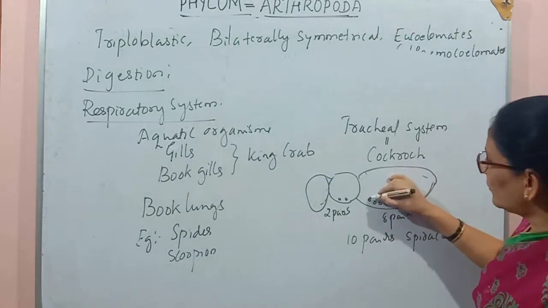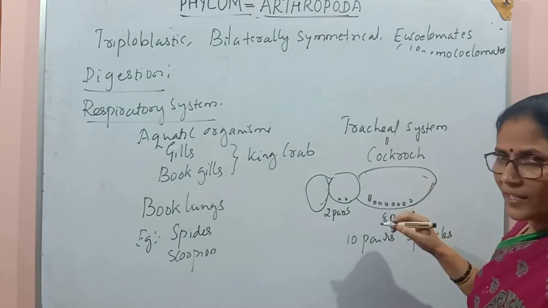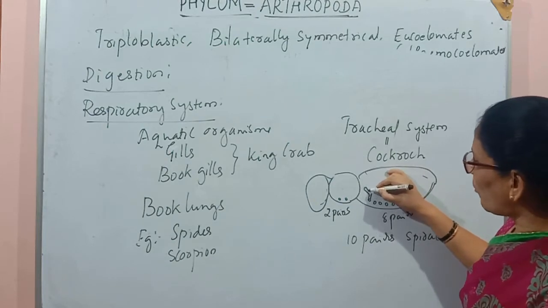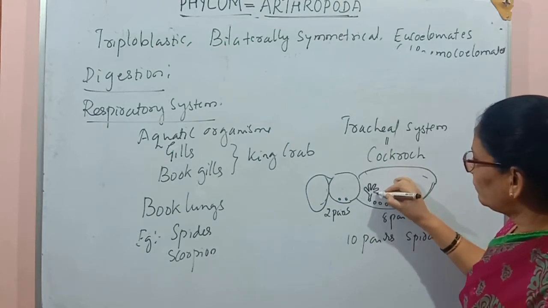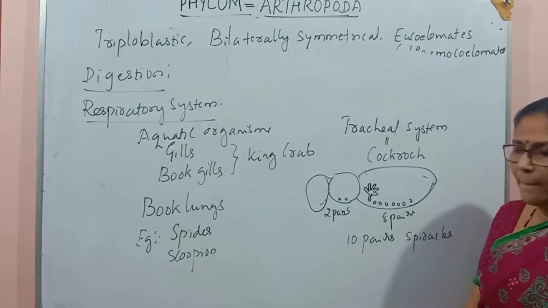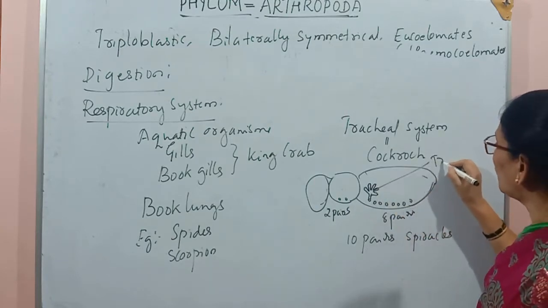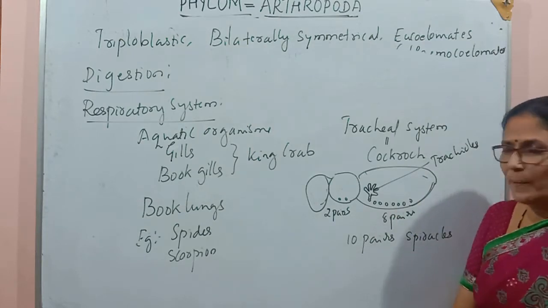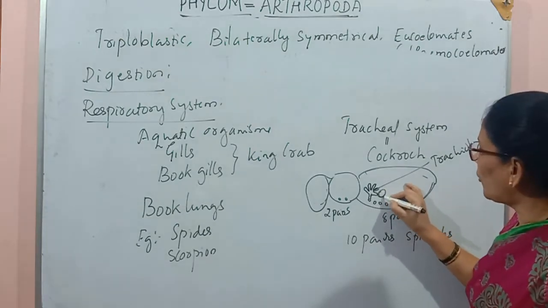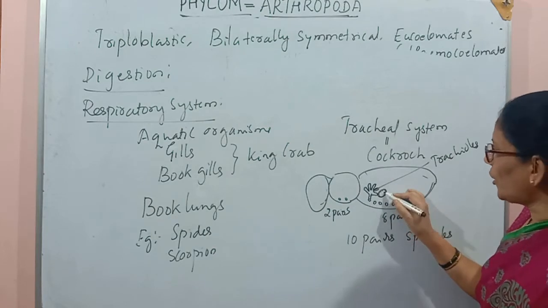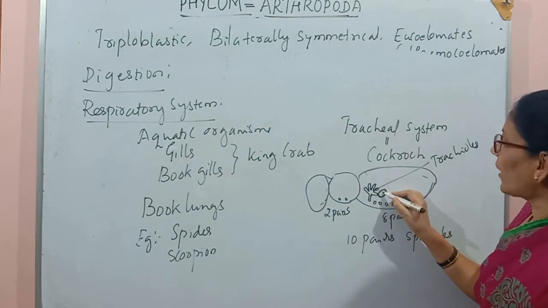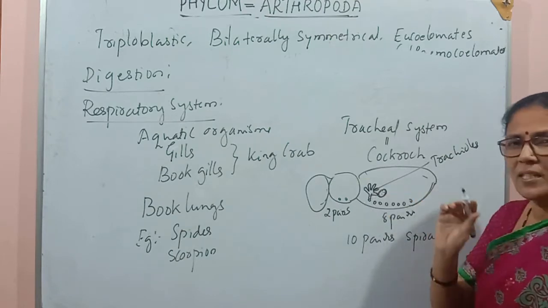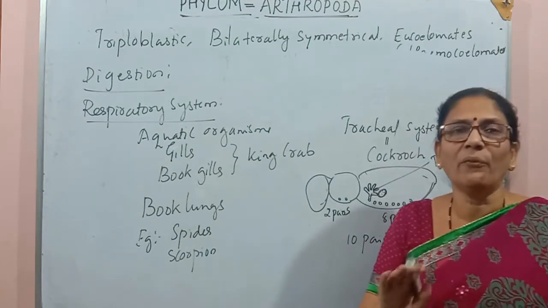These openings have a tubular structure inside. These are called the tracheal tubes, and these tracheal tubes branch in this manner, and these branches are called the tracheoles. The exchange of gases takes place directly between the tracheoles and the body tissues by a simple process called diffusion.